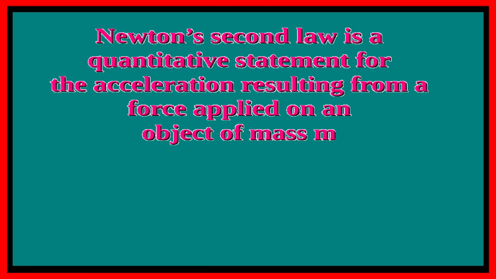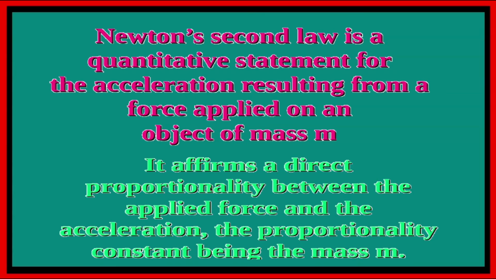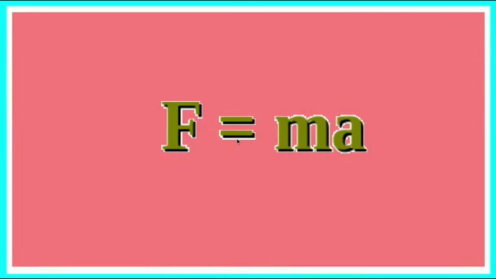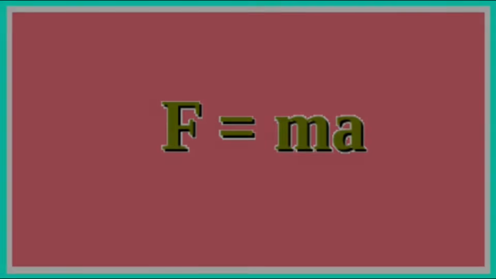Now, Newton's second law is a quantitative statement for the acceleration resulting from a force applied on an object of mass m. It affirms a direct proportionality between the applied force and acceleration, the proportionality constant being the mass m. That means F equals ma. So that means the acceleration is proportional to the force. So if there is more force, there is more acceleration, and vice versa. Also, if F is equal to 0, then a is equal to 0, which means the velocity is a constant.